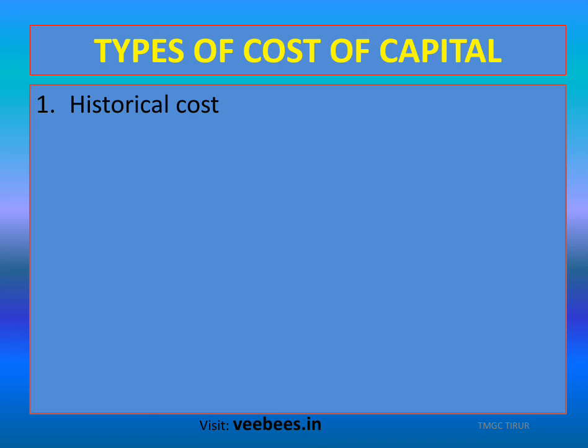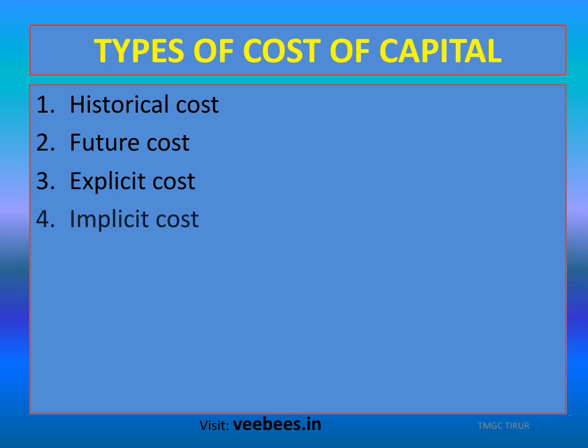First one, historical cost. We know historical cost is the actual cost already incurred. Future cost, we know it is a cost to be incurred in future. Explicit cost and implicit cost. Explicit cost means actually explicitly incurred costs. Okay, the amount actually paid. And implicit cost is the implied cost. It is not the amount paid, it is actually the opportunity cost.